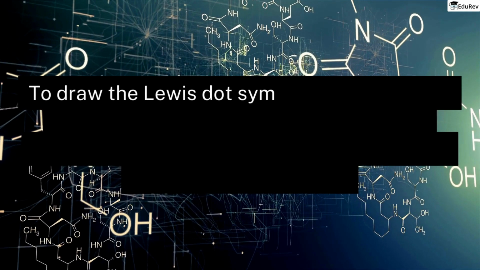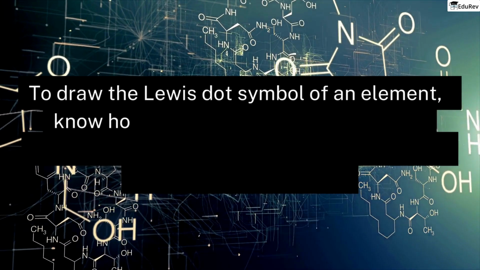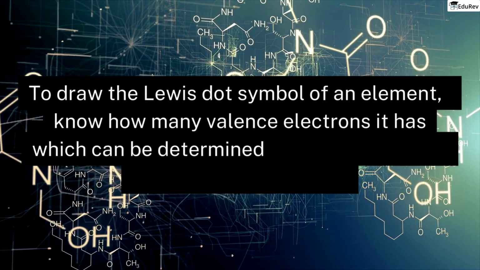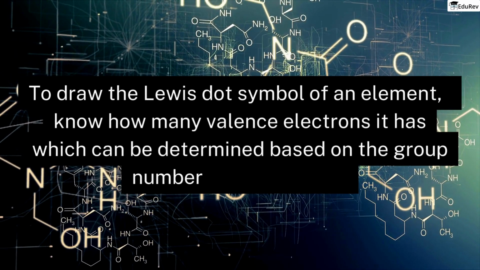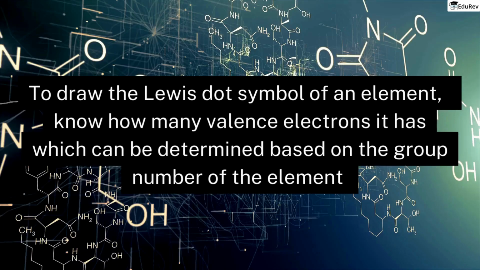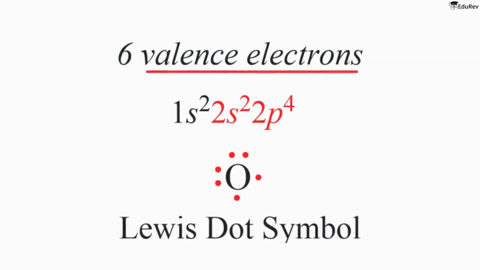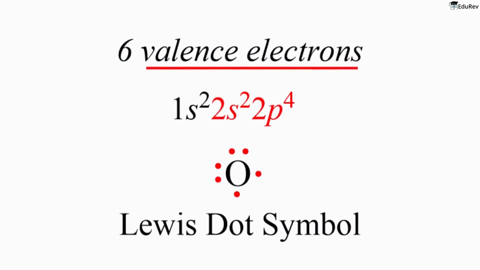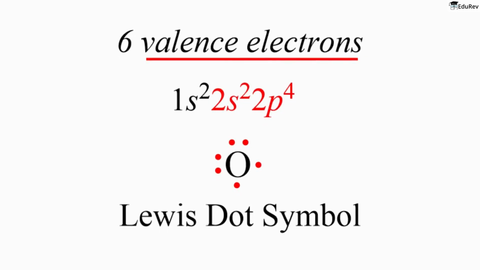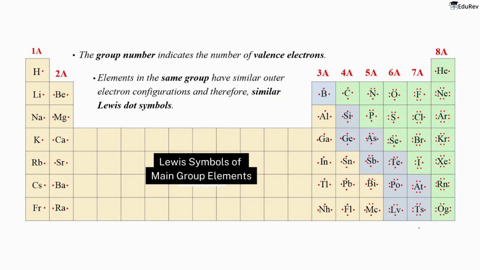To draw the Lewis dot symbol of an element, we must first know how many valence electrons it has. Remember, this is easily determined based on the group number of the element since valence electrons are the ones in the outermost energy shell of the element. For example, oxygen is in group 6, and therefore, it has 6 valence electrons.